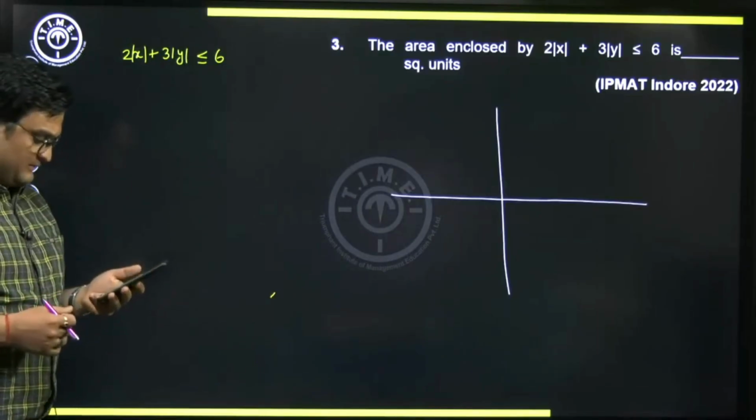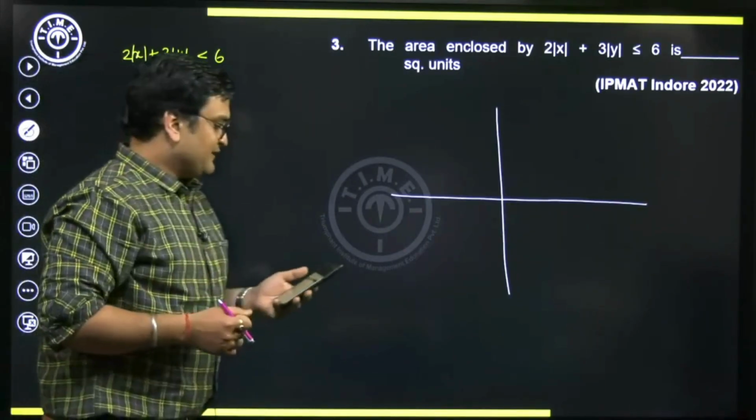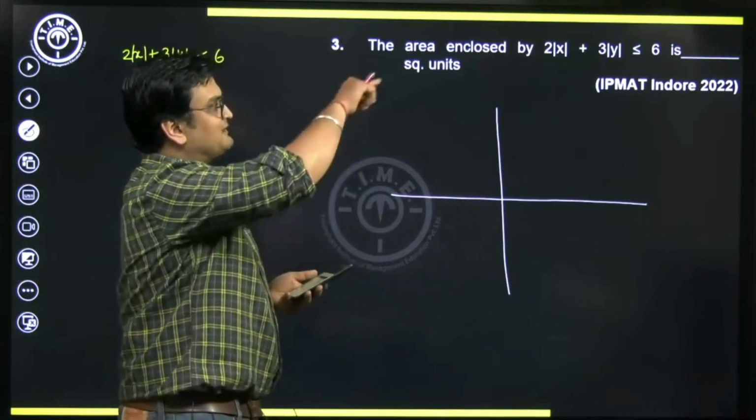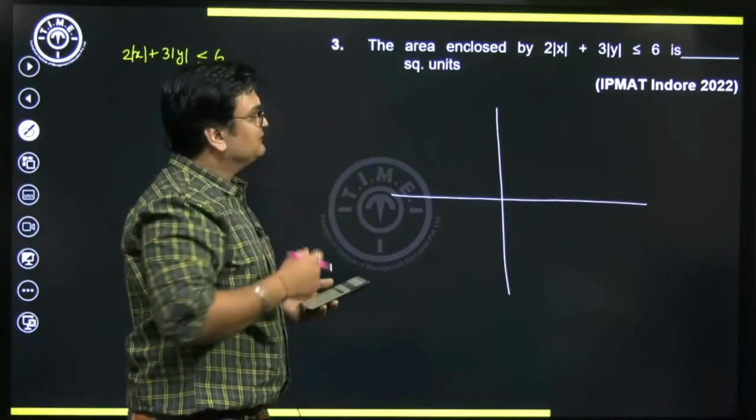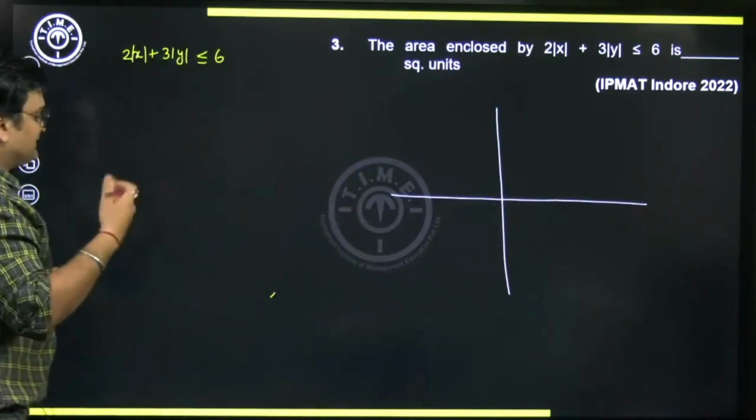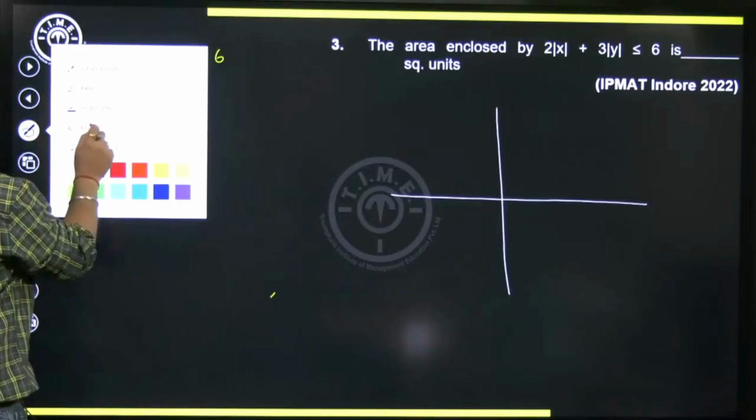Let us begin. Let's begin with this. So the question says the area enclosed by this particular inequation, which would of course translate to a graph here, is how much? So let's try to figure that out. So for figuring it out,